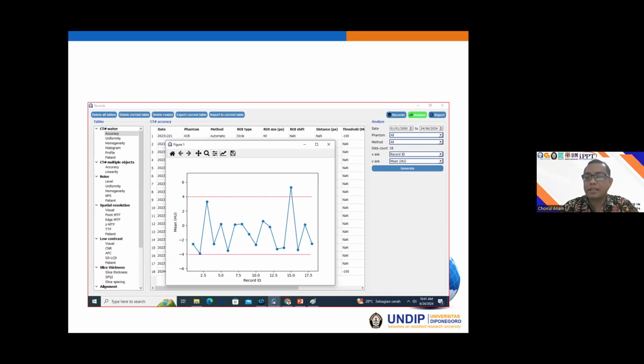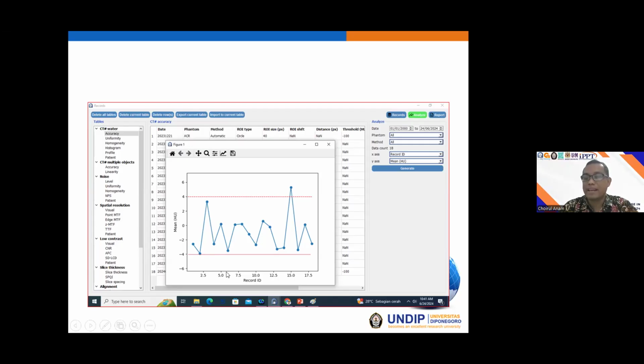And by using IndoQCT, we can also analyze our data. In this example, we can plot our data from a specific time to another specific time. For example, maybe like this.